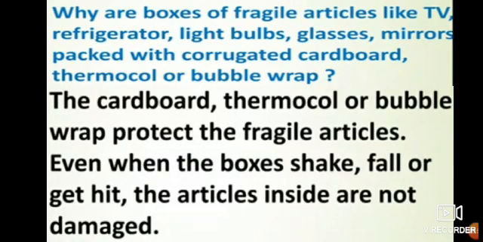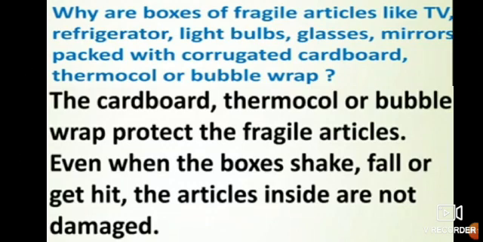Now next thing, why are boxes of fragile articles packed with corrugated cardboard, thermocol or bubble wrap? Now what do you mean by fragile articles? It's like TV, refrigerator, light bulbs, glasses, mirrors.